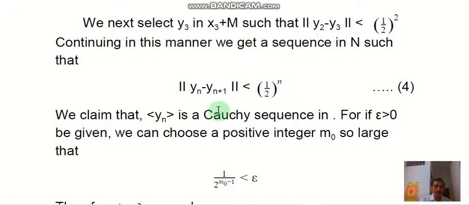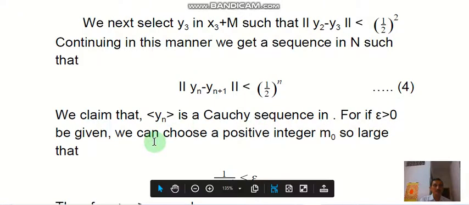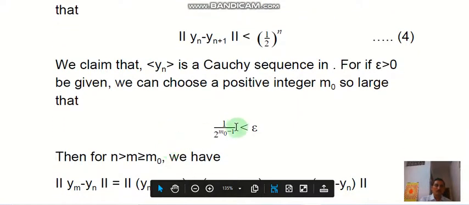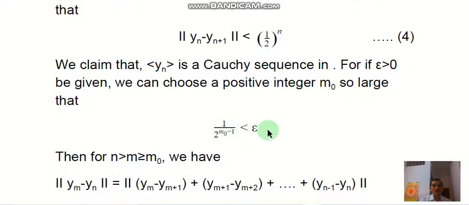So we claim that yn is a Cauchy sequence in N. If epsilon greater than 0 is given, we can choose a positive integer m0 so large that 1 by 2 power m0 minus 1 is less than epsilon.